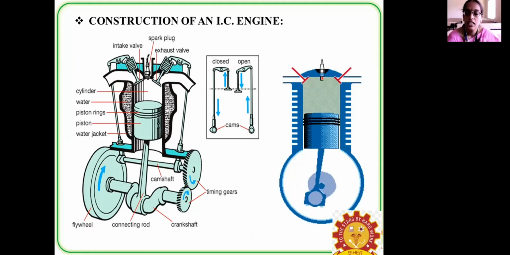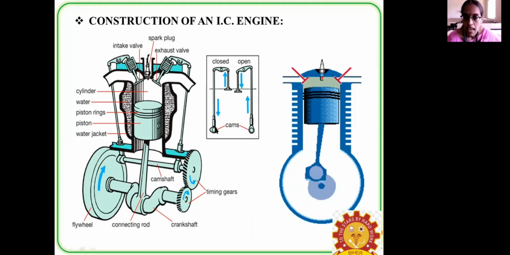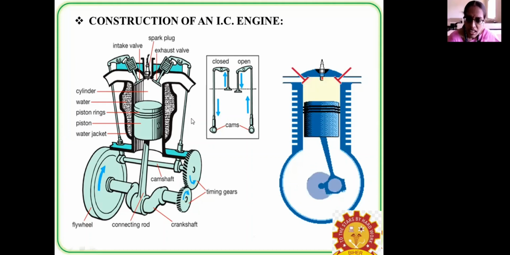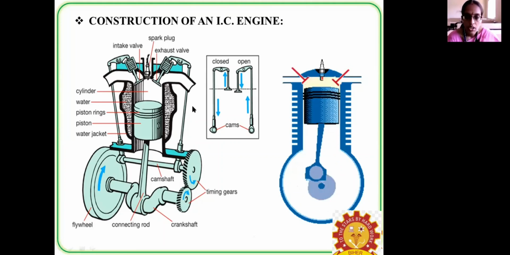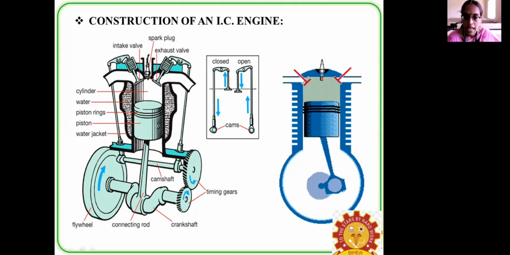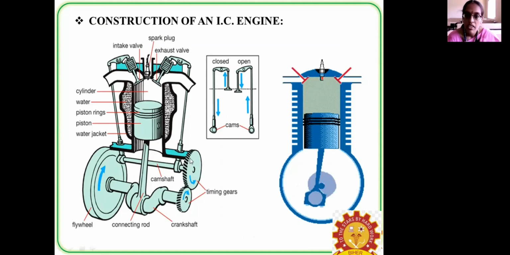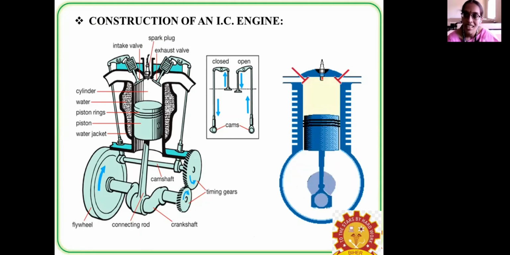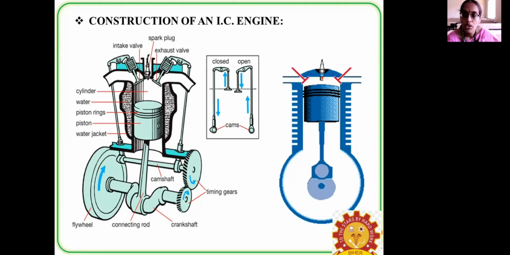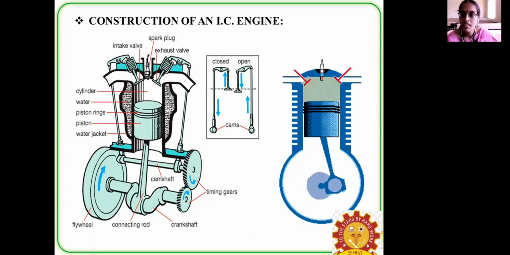Okay, and these are known to be the cams. So let me explain it. These 2 valves, the inlet valve and the exhaust valve, are operated with the help of the timing gears. So during the inlet, or else suction, the inlet valve has to be open.